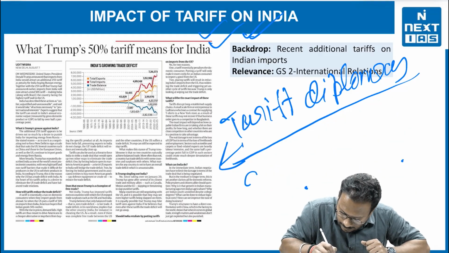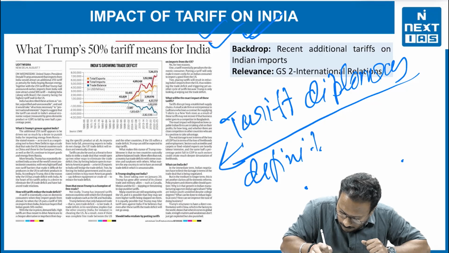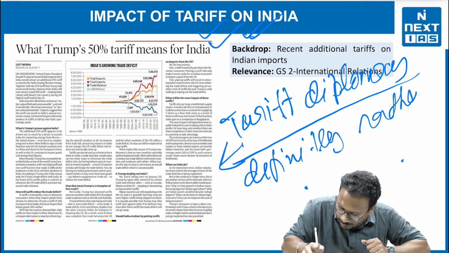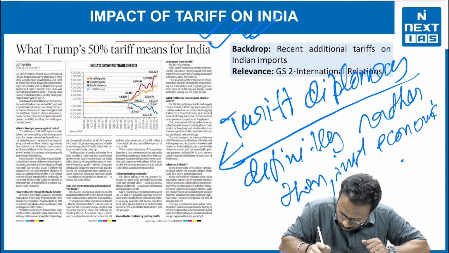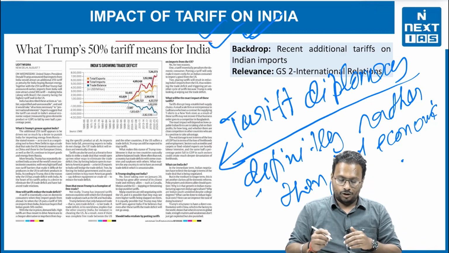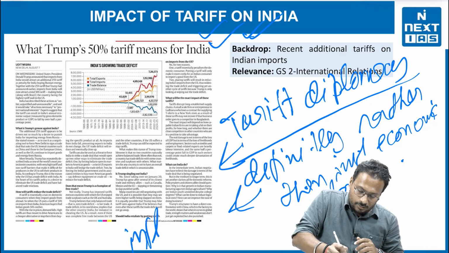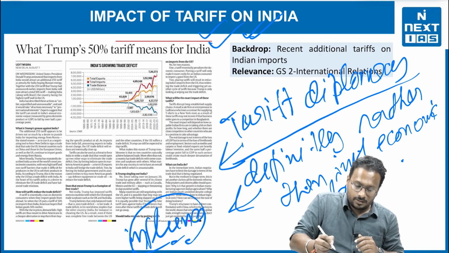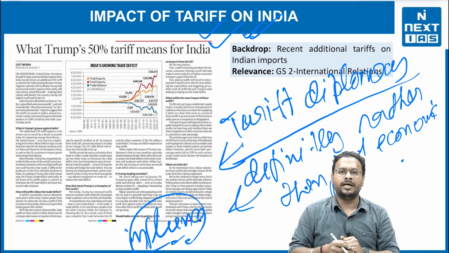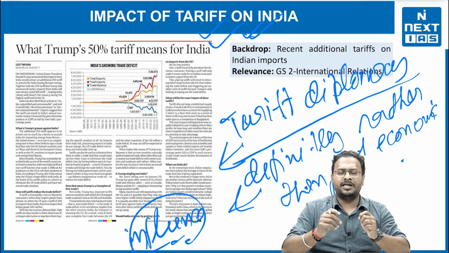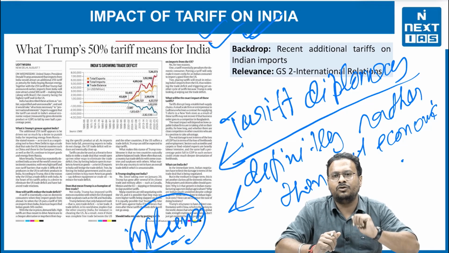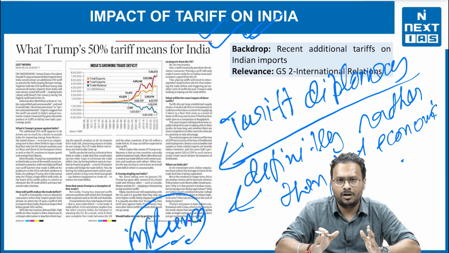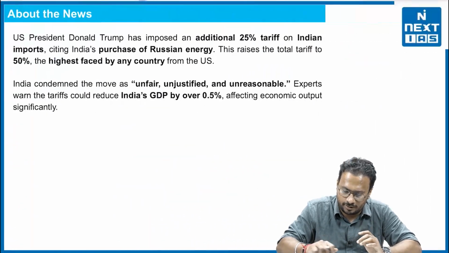Rather than just an economic tool, it is used to influence other nations into the US game. The purpose is that I am going to give you a threat that I am going to impose a tariff, so you need to listen to me. This might be the reason for the tariff diplomacy going on at this moment.